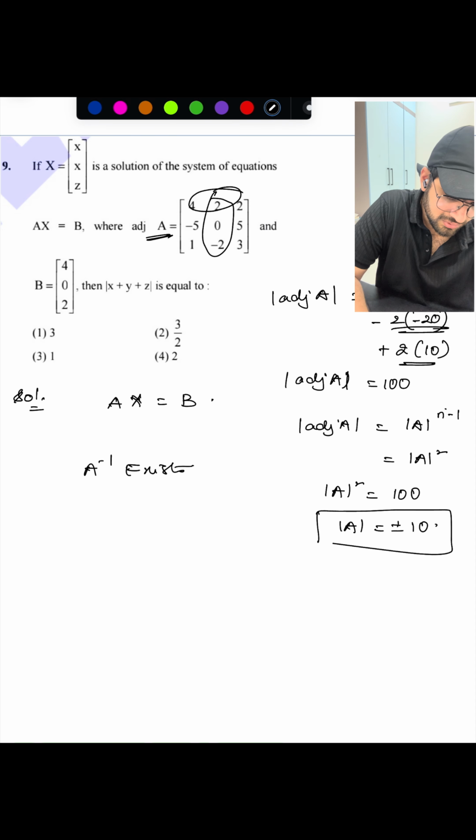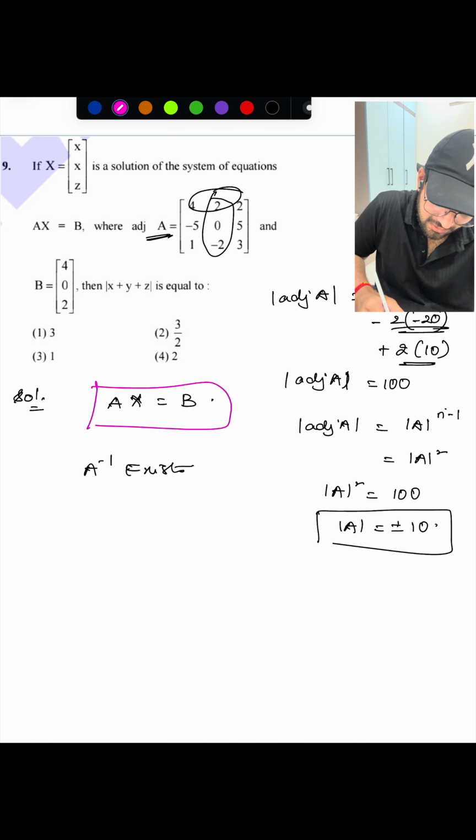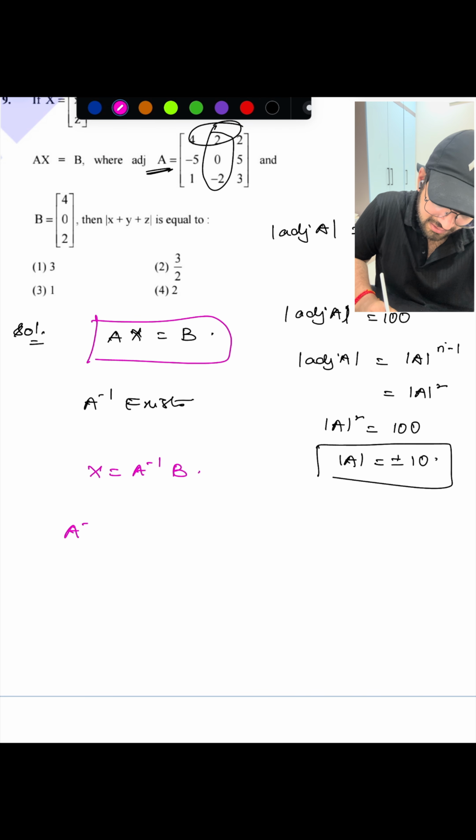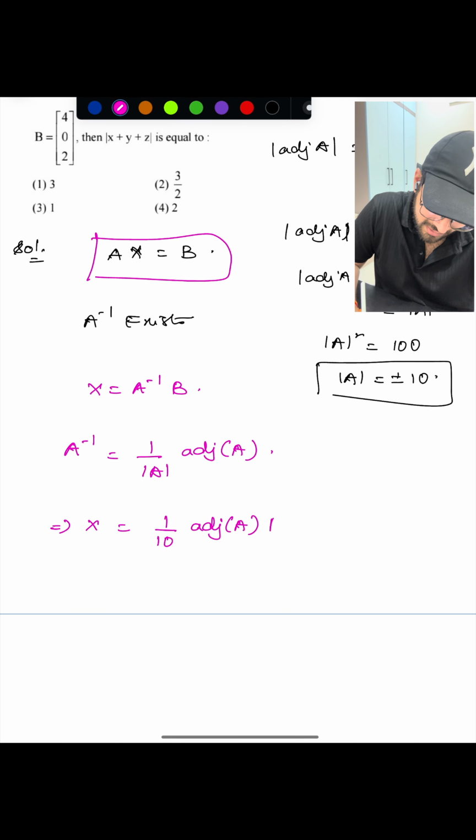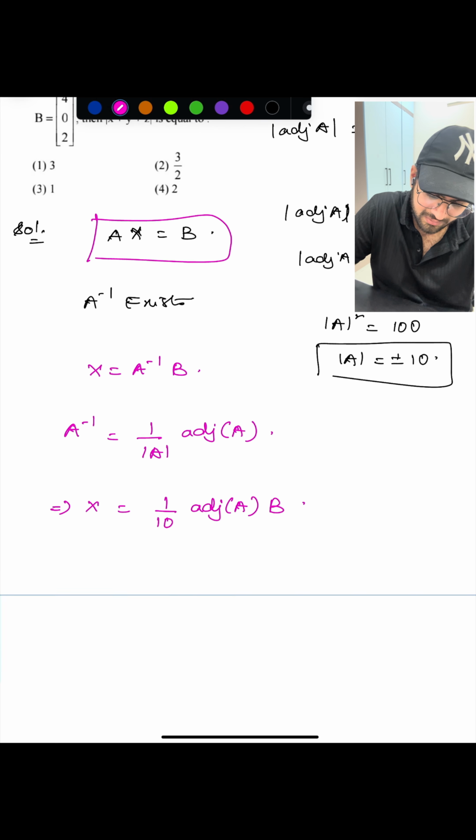So what I can do is multiply with A inverse on both sides. I will be getting x equals A inverse into B. And we already know the formula for A inverse: A inverse equals 1 by det A into adjoint of A. So 1 by det A means 1 by plus or minus 10 into adjoint of A into B. So x we can calculate from here.